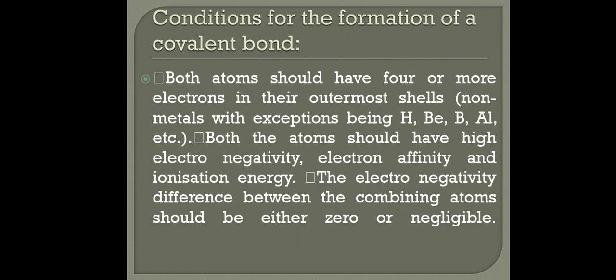Conditions for the formation of covalent bond. Both atoms should have 4 or more electrons in their outermost shells. Non-metals, with exceptions being hydrogen, beryllium, boron, aluminium, etc. Both the atoms should have high electronegativity, electron affinity and ionization energy. The electronegativity difference between the combining atoms should be either 0 or negligible.